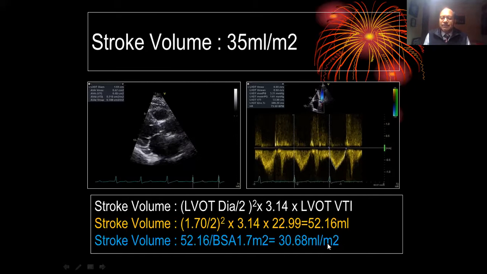That is the indexed stroke volume in this patient, which is less than 35 ml. Normal is more than 35 ml for normal flow. If it's less than 35 ml, that is known as low flow.